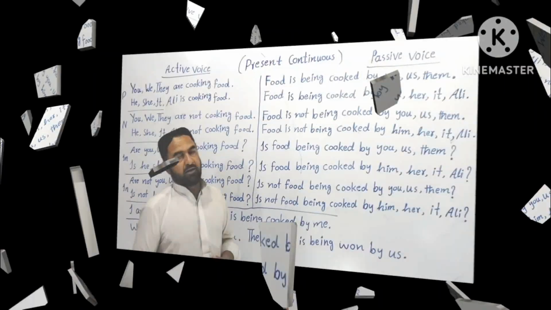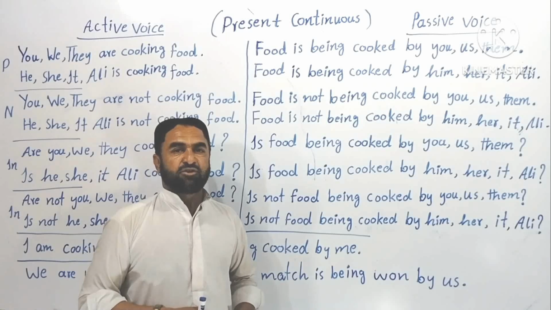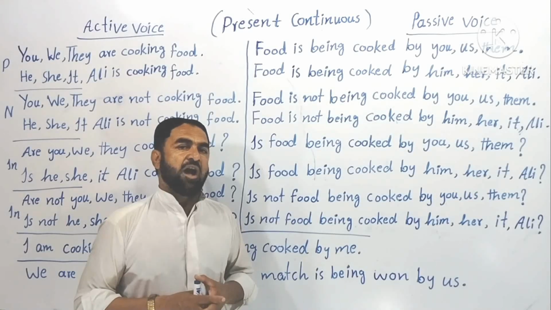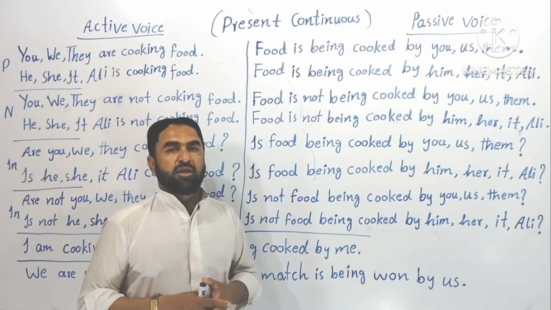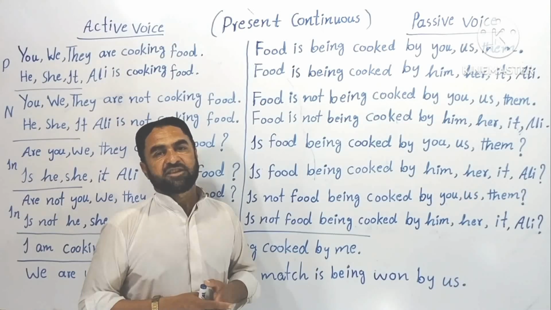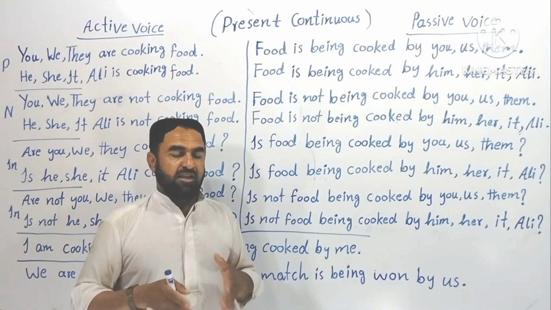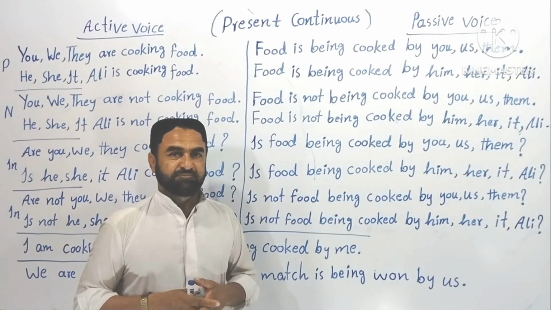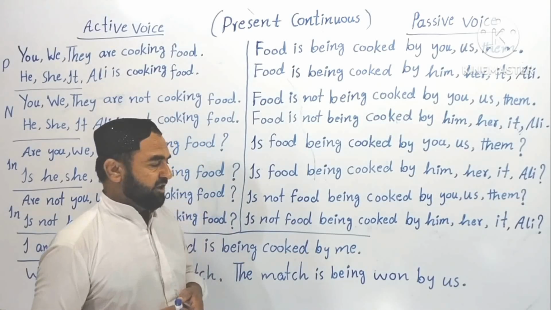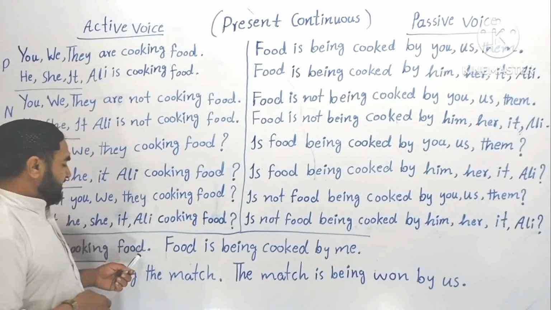Understood? Now here I would like to tell you one thing: we had missed the subject I. Understood? Because I is the exception of tenses, so here we have written I separately.